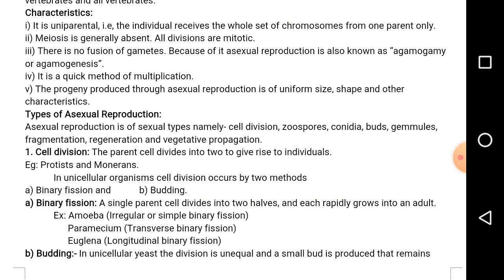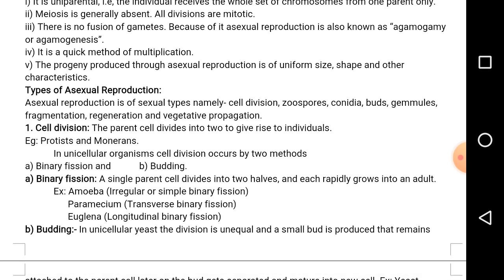Bryophytes are commonly called the amphibians of the plant kingdom. In bryophytes like Marchantia, it produces gemmae. In the gemmae, they produce the spores. They are the asexual bodies. Some microorganisms and some algae undergo asexual reproduction. Yes, it is a quick method.